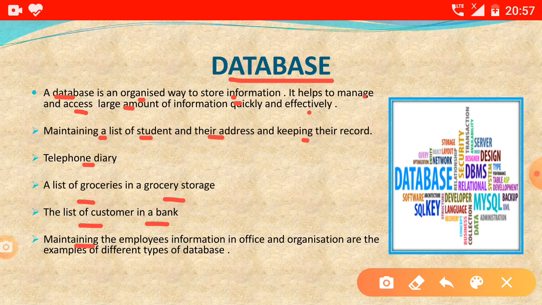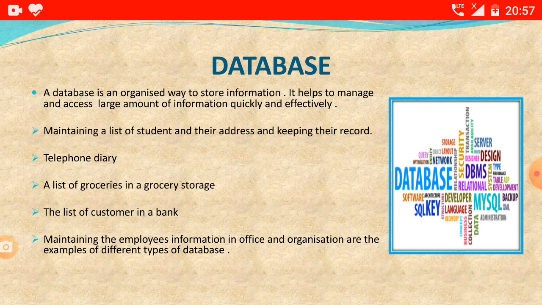Maintaining the employee information in an office or organization are examples of different types of database. These are the examples of database where we store information in an organized way. That's why we can manage the things. Again I am repeating the definition of database. Database is used to store information in an organized manner.